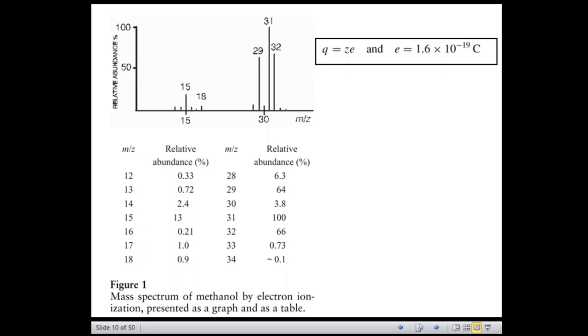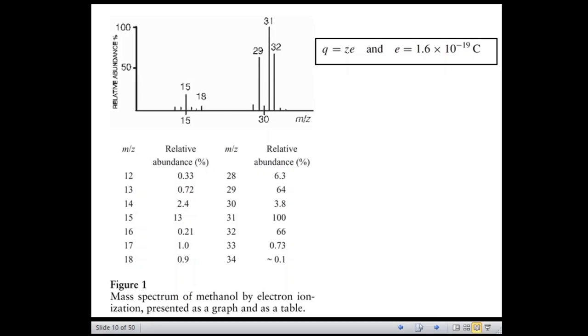So this has an intensity that is 1.1% of that of the m/z 32 peak. So how to calculate the intensity of 1.1%? That is 0.73 over 66. So it is 0.73, the relative abundance of peak 33, over 66, the relative abundance of peak 32.